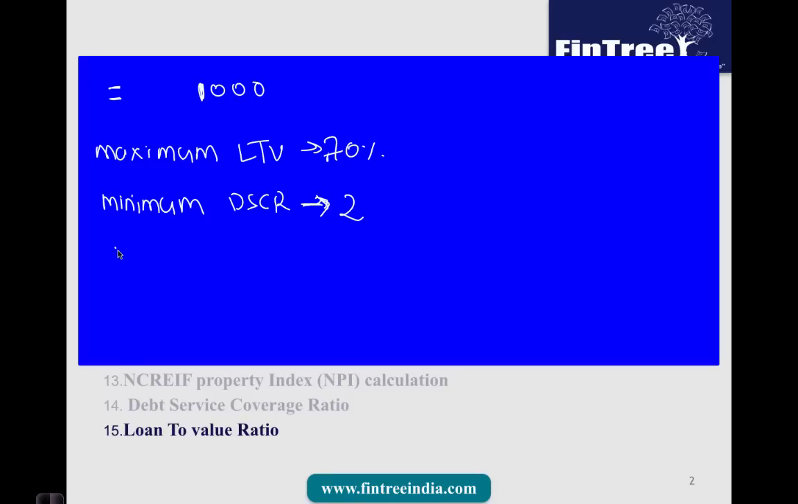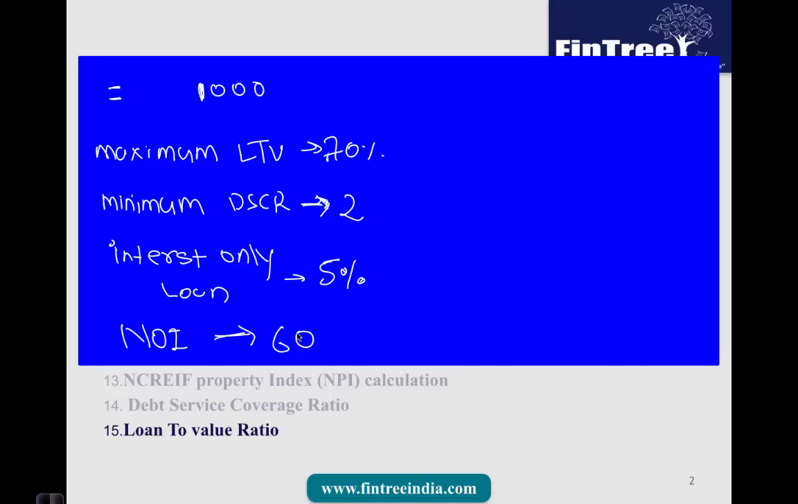Now if the loan is taken, it would be an interest only loan, which will have an interest rate of, let us say, 5%, and NOI of the particular real estate every year is going to be, let me say, 60. Now based on this data, the question will ask you what is the maximum amount of loan that can be taken on this property.